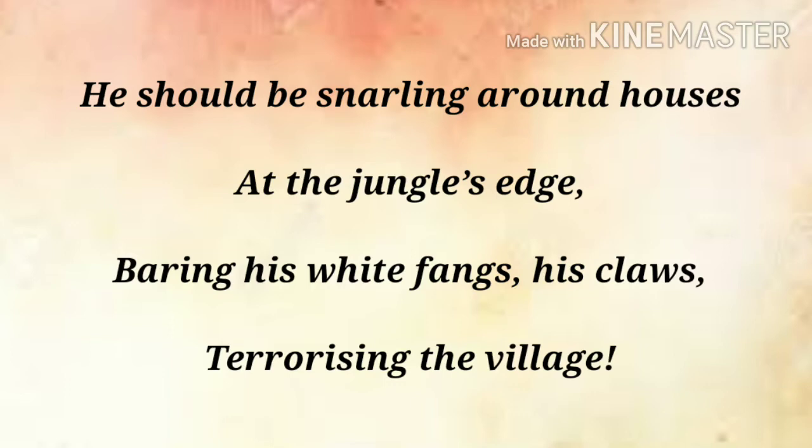Okay, he should scare the inhabitants of the village by roaring, by showing his white sharp canines and his claws. While moving here and there, he should terrorize the villagers by showing his fangs, his claws. Okay, by roaming here and there, and he should be the cause of terror for the village. Here the poet is saying the tiger should be a cause of terror for the villagers.